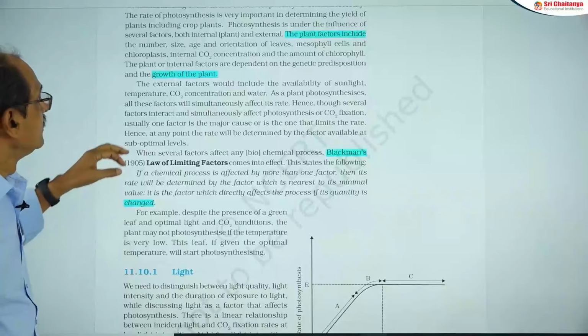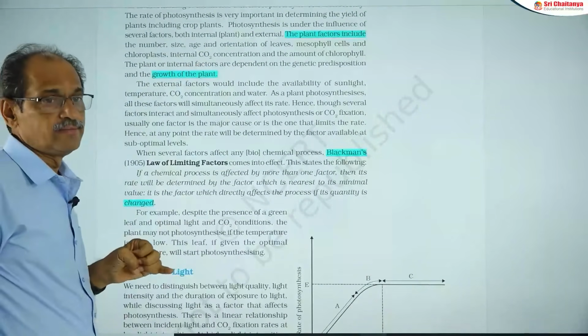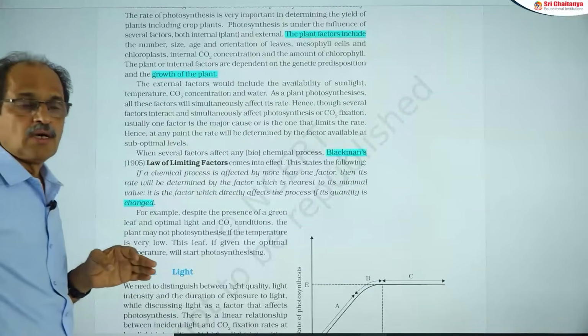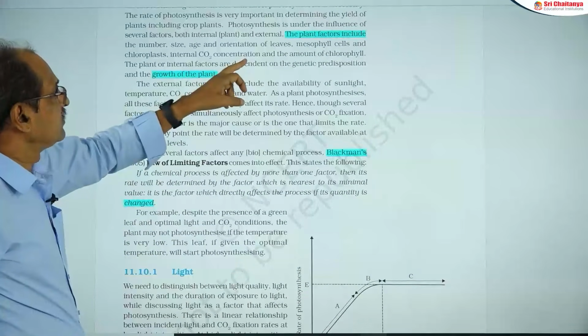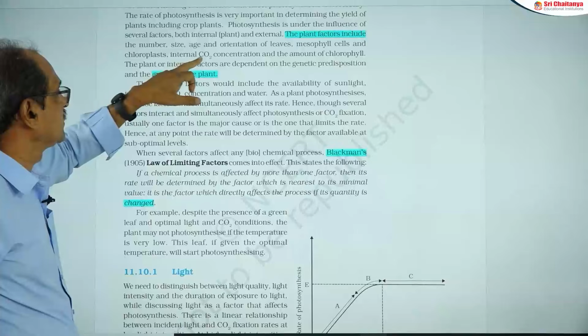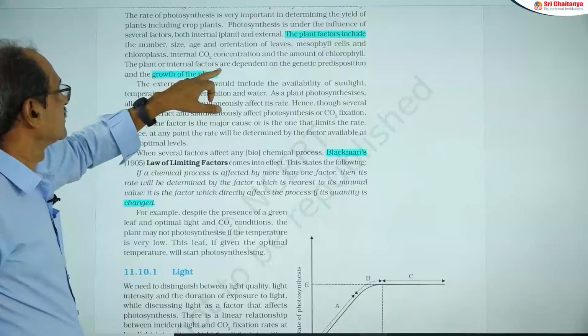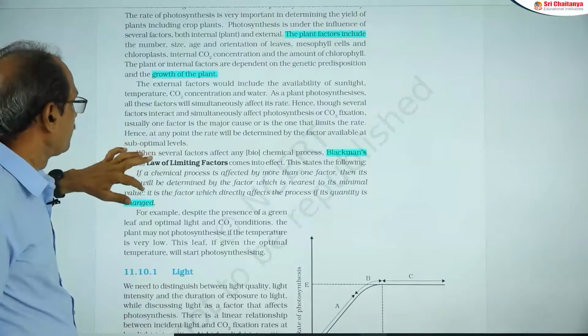External factors are light, temperature, carbon dioxide concentration, oxygen concentration and water. Internal or plant factors are number, size, age and orientation of leaves, mesophyll cells and chloroplasts, internal CO2 concentration and the amount of chlorophyll.